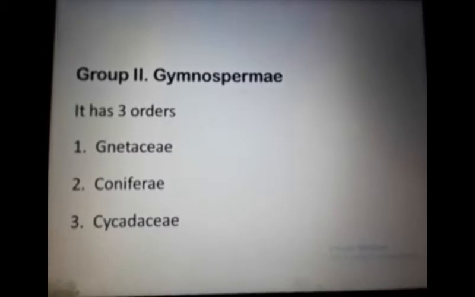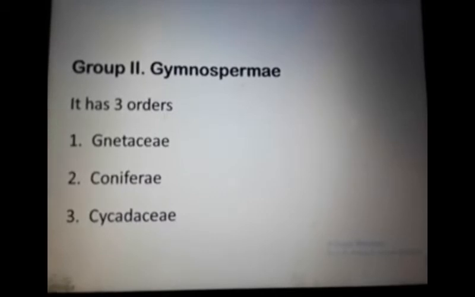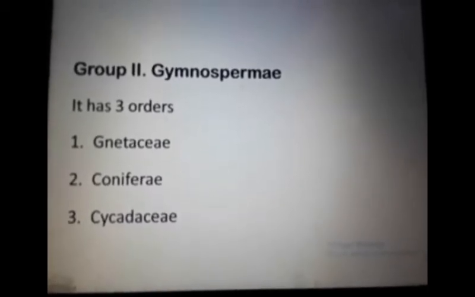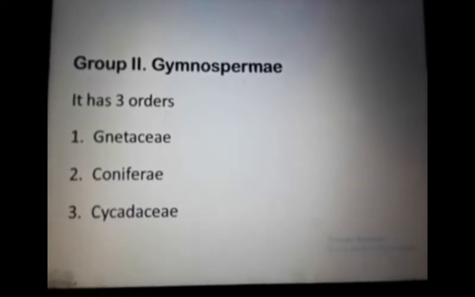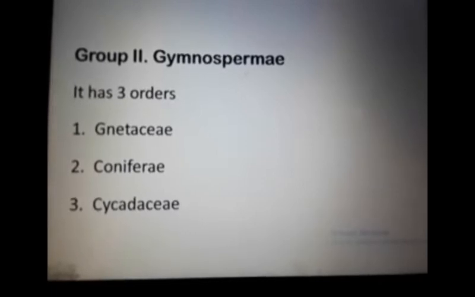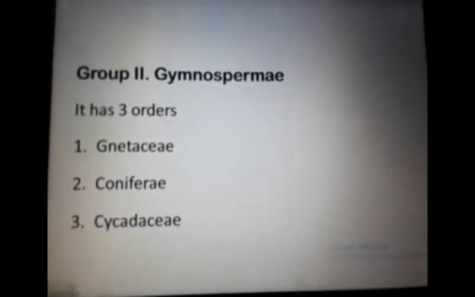Leaves are needle-like, and they form cones. The ovule is naked and it is not covered by ovary. So pollination occurs through direct contact. It has three orders. These are the Gnetaceae, Coniferae and Cycadaceae as well. This is about the Bentham and Hooker classification system.